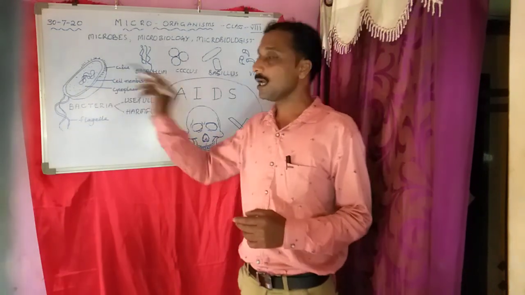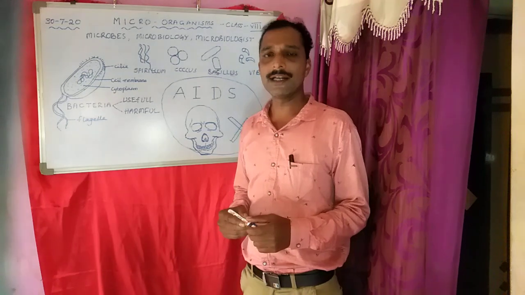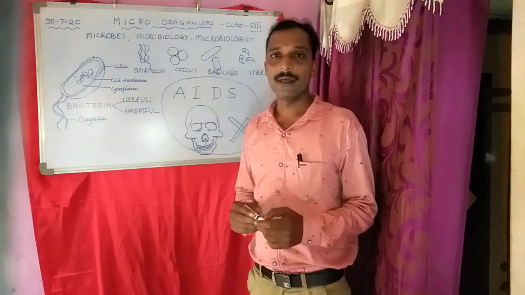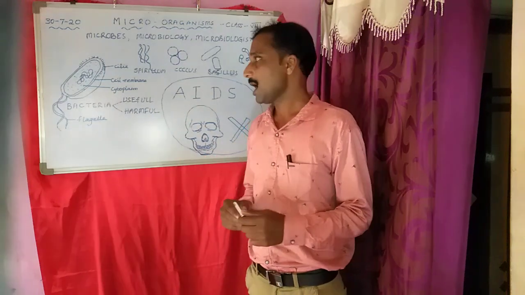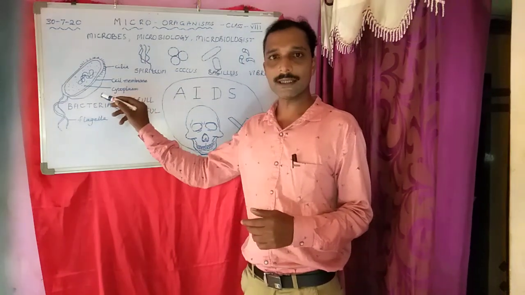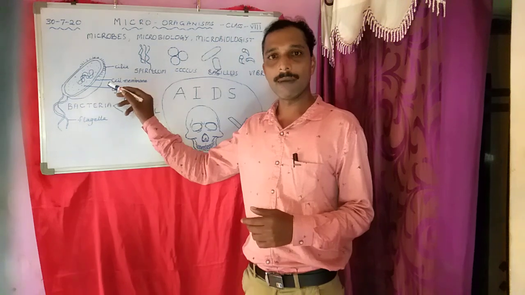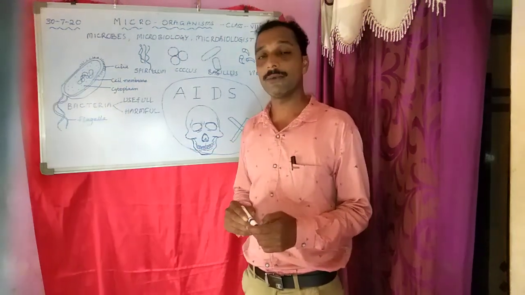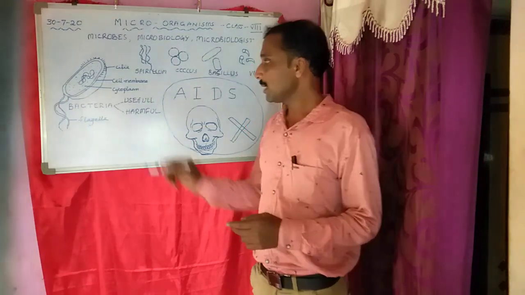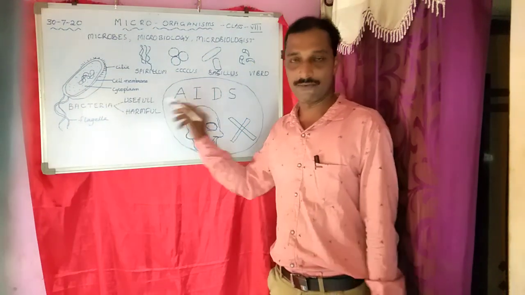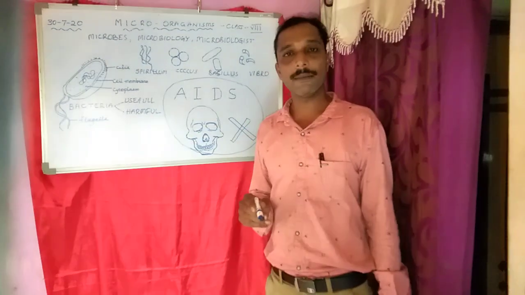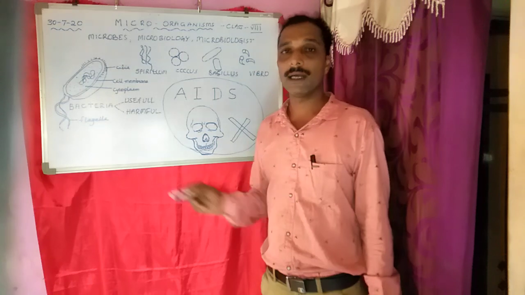So bacteria is a prokaryote, and it is unicellular. Uni means single-celled organisms. This bacteria is of size 0.15 microns. The smallest bacteria is of size 0.15 microns. Bacteria are useful as well as harmful. Useful means they are useful for the benefit and welfare of mankind.